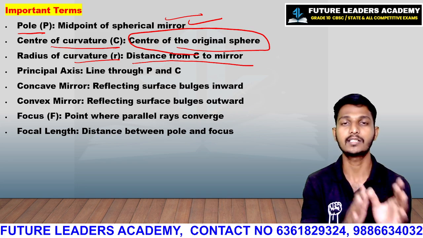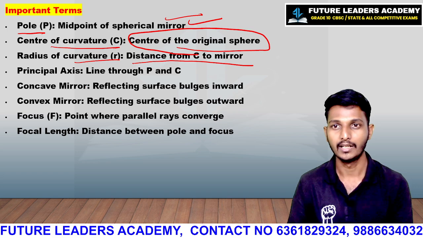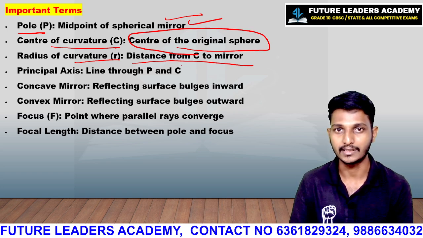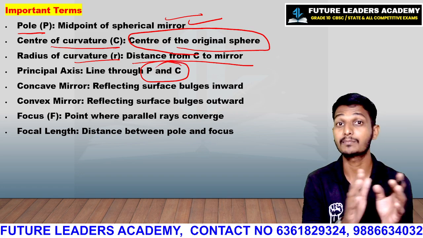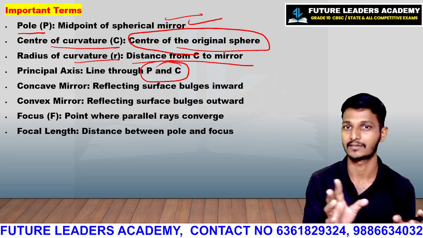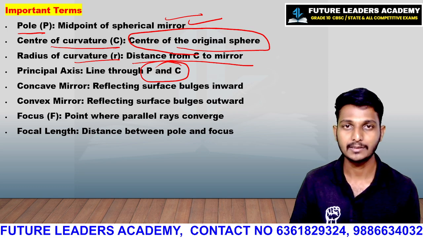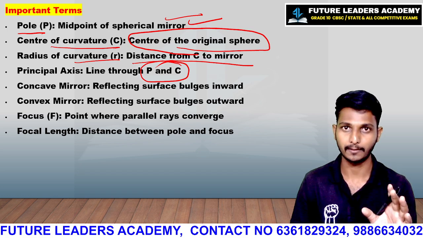Curvature to mirror: the distance from the curvature to the mirror. Then the principal axis is the line through P and C, the pole and the curvature. That is the principal axis, where it passes. Line through means it passes through the curvature and the pole of the mirror. Pole means the midpoint of the mirror.